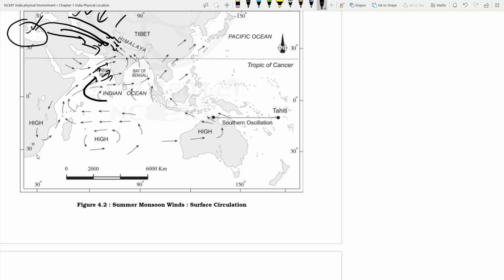As you know, in the northern hemisphere the winds will turn towards the right hand side, and in the southern hemisphere winds will move towards the left hand side. So in the northern hemisphere these winds are blowing towards the right hand side, and these winds are bringing the moisture along with them, and it is shedding rainfall on that area.